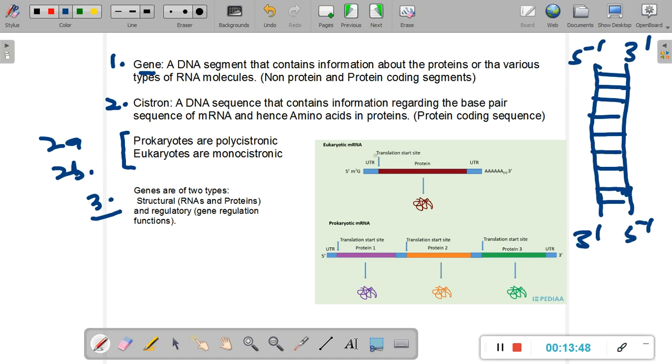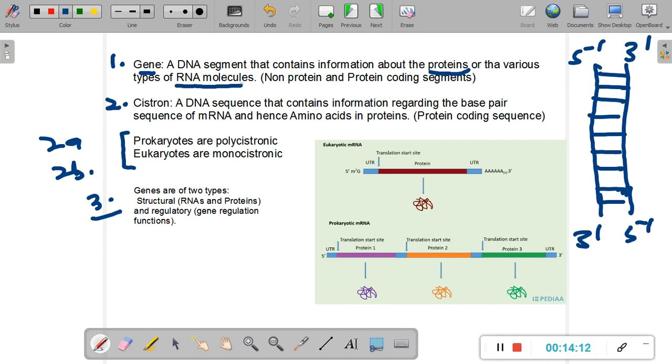If you look at the chromosomes of the mammals, of the humans, or of any other particular cell, the DNA is extremely long. The entire DNA does not contain the information about the sequence of amino acids in a particular protein. The entire DNA does not contain information about the sequence of bases in the different types of RNA molecules.